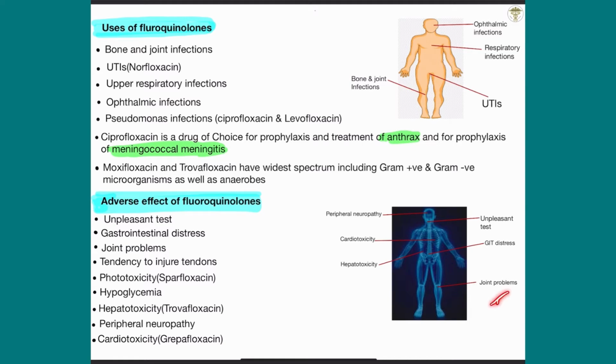Joint problems like pain in the joint and tendon injury occur. The most important examples are tendon injury, peripheral neuropathy, cardiotoxicity and hepatotoxicity. Please learn these examples. Tendon injury, and hypoglycemia and hyperglycemia both occur. Some drugs cause hyperglycemia and some drugs cause hypoglycemia. And hepatotoxicity, peripheral neuropathy and cardiotoxicity. These are the most important examples.